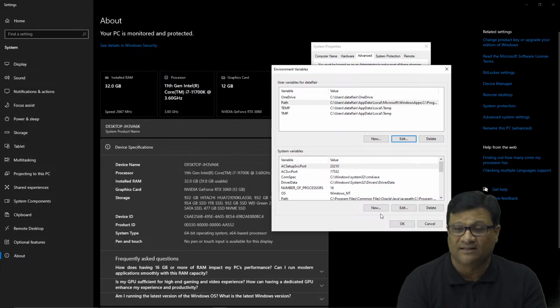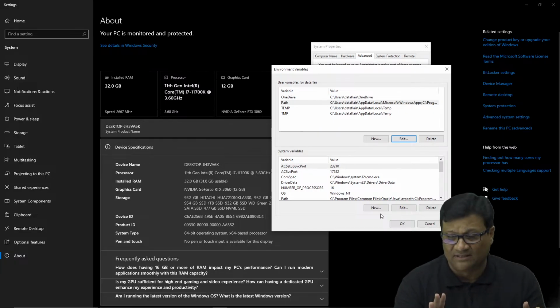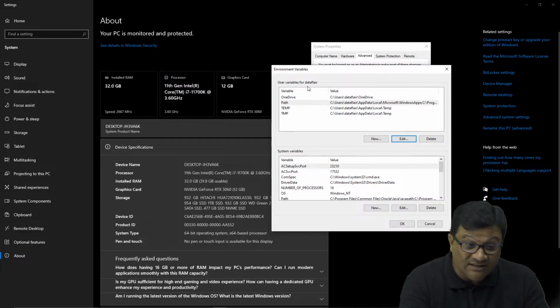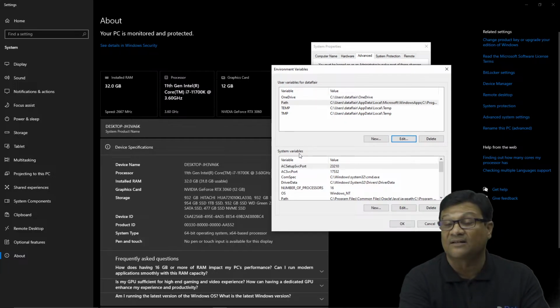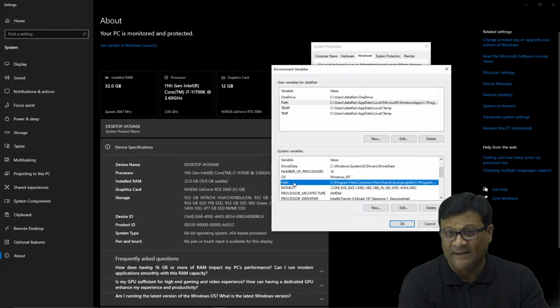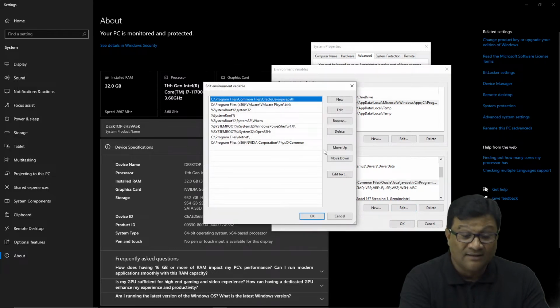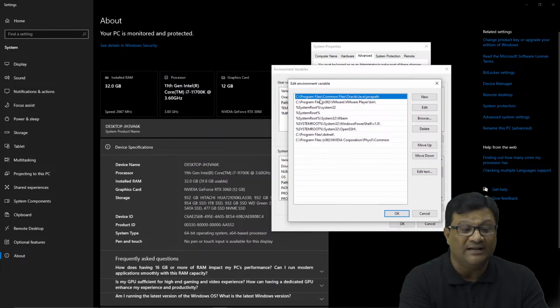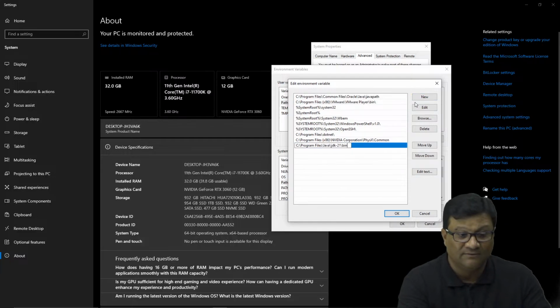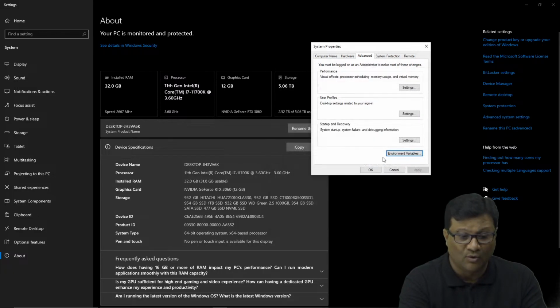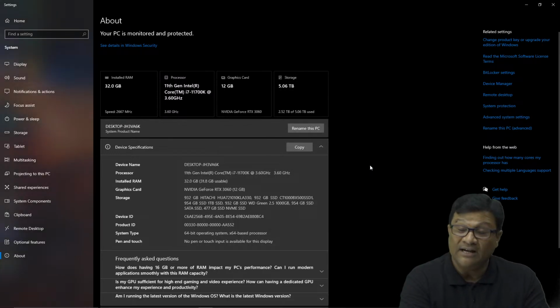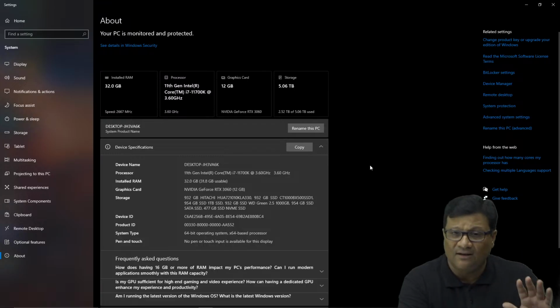Okay, but if your machine is a standalone machine, there is no network environment there. In 99% of cases we have a standalone machine, there is no network environment, then instead of this user variable, you have to go with this system variables. So in this system variable, there is an option called path. Okay, so simply you have to select this path, click on this edit button. Okay, so there is an option here you will get. Okay, and in this option, simply you have to go to this new and paste it here. Whatever the path we selected, copy it, that you have to paste it here, and then click on OK, OK, and OK, so that your permanent path has been set now on your machine, right?